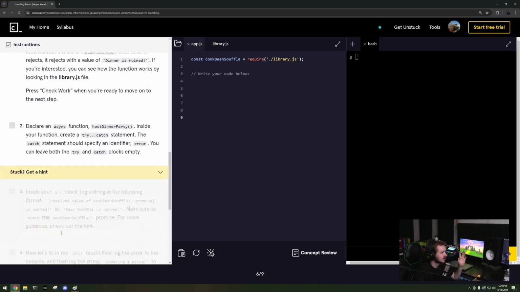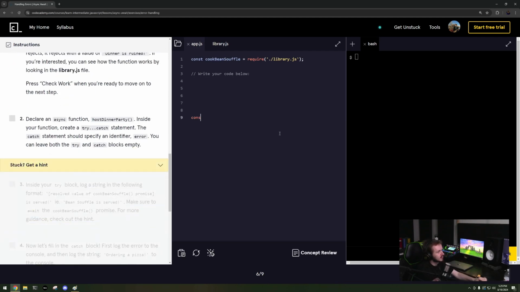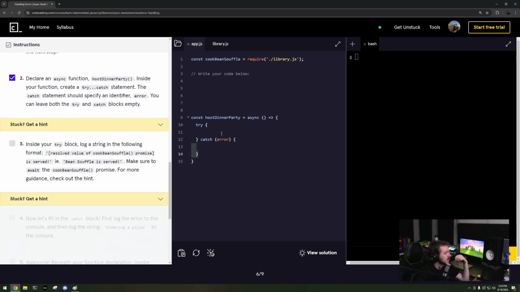Okay, let's check the work. Okay, great. Declare an asynchronous function. Okay, and there should be a space there. Try catch, try, and you have to have brackets on these. Specify error. I like to just say e instead of error. Okay, inside the try block, try.